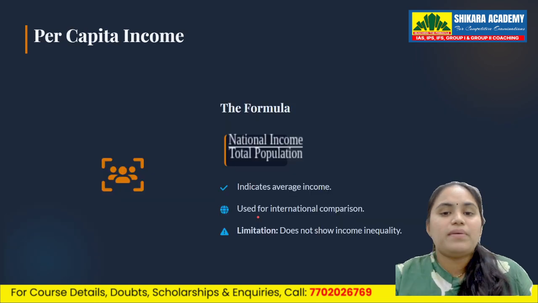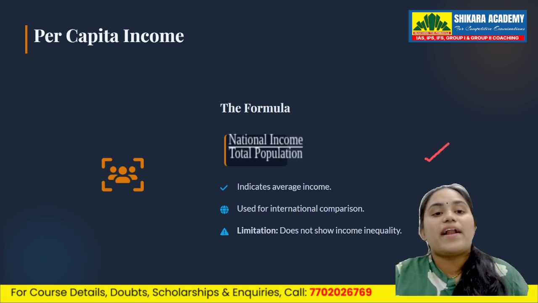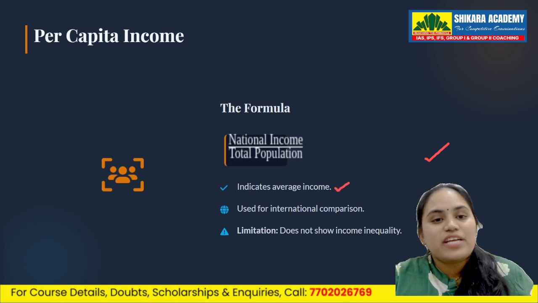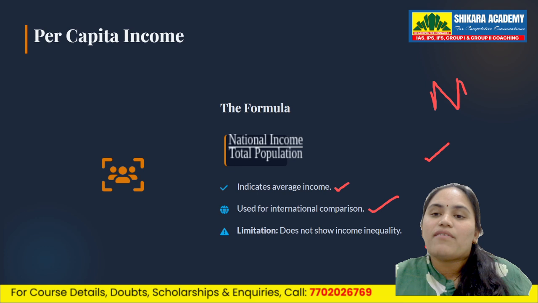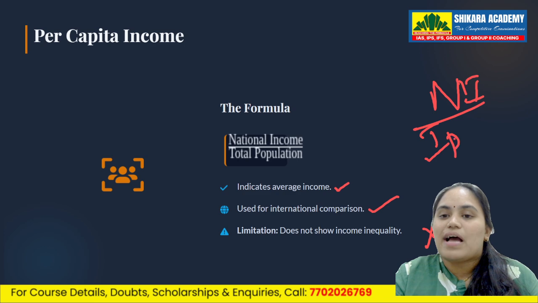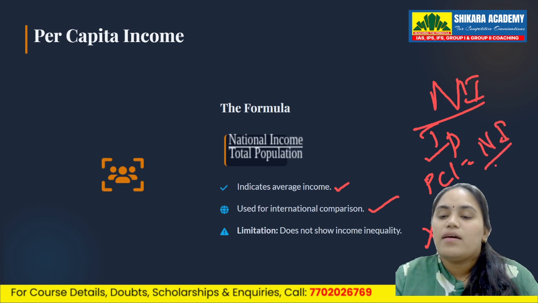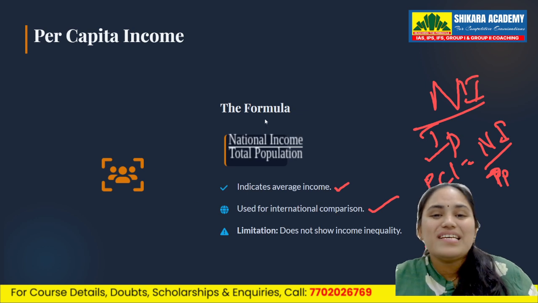And now what is per capita income? Per capita income equals national income divided by population. It tells us average income per person and does not show inequality. Here this is the criteria. So per capita income is always equal to the national income that we have acquired divided by the total population we have. Please remember these formulas, and these are very easy to understand.